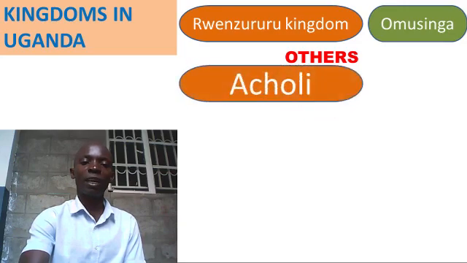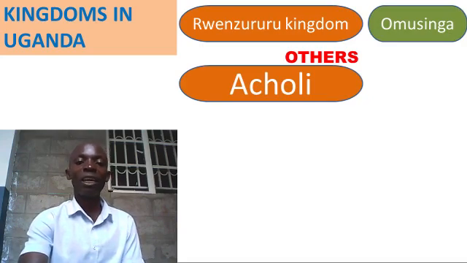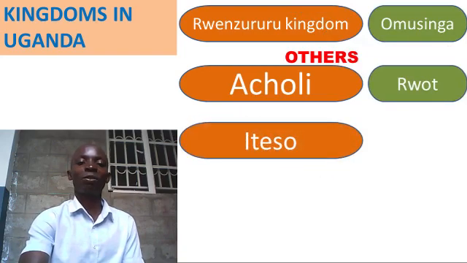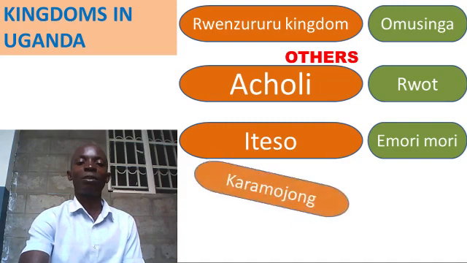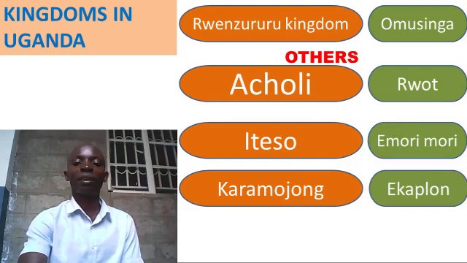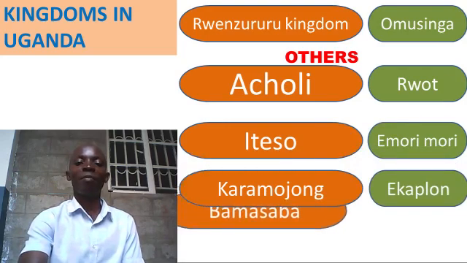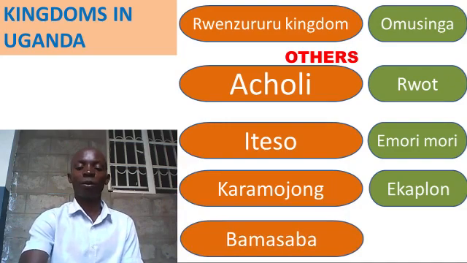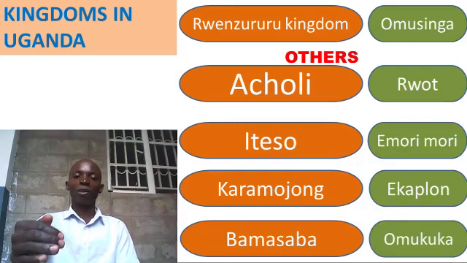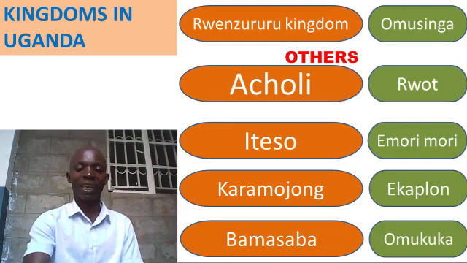Then we have others like chiefdoms, other organized local councils. We have the Acholi. Acholi also have their chiefs. If you are the leader of the Acholi, they call you Rwot. What about the leader of the Iteso? That one is called Emorimori. What about the Karamojong? They call their chief Ekapolon. What about the Bamasaba, the Bagisu? They also have their leader, and they call that leader Umukuka. These are not kingdoms. The ones we have mentioned last are not kingdoms because they don't have a king.